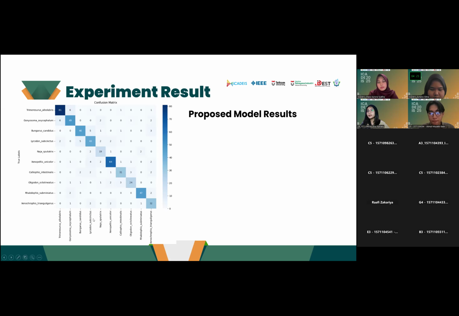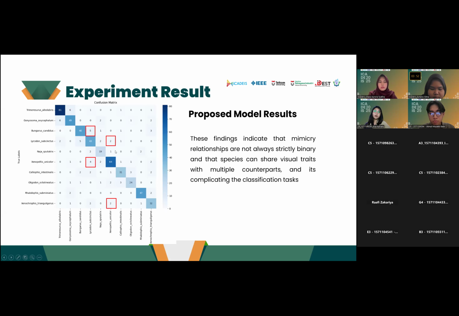We can take an example from Lycodon subcinctus. Lycodon subcinctus has a relationship of Batesian mimicry with Bungarus candidus. So it is normally misclassified as Bungarus candidus. But apparently, not only Bungarus candidus, it is also misclassified as Xenopeltis unicolor. As another example, Xenopeltis unicolor is also misclassified as Xenochrophis trianguligerus, while it should be paired with Naja sputatrix.